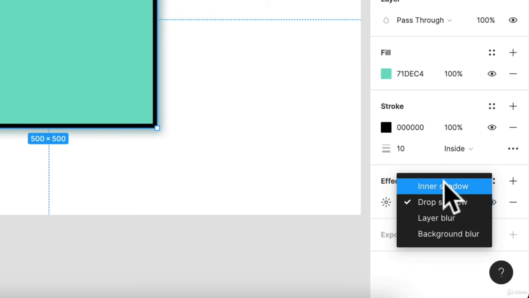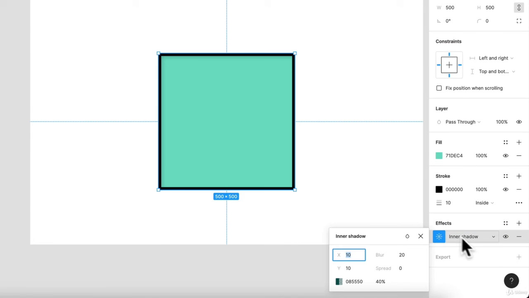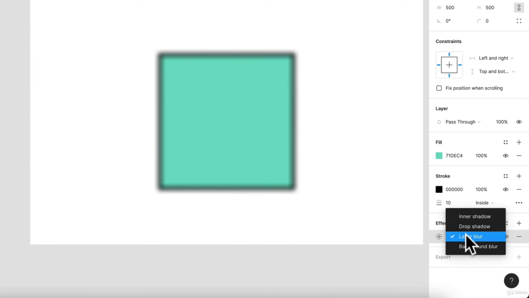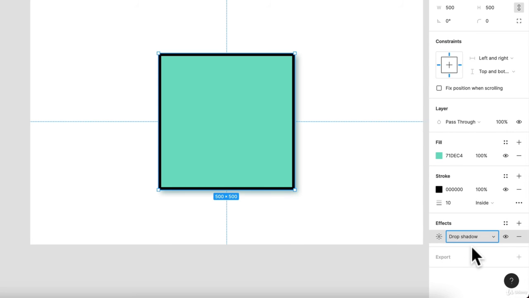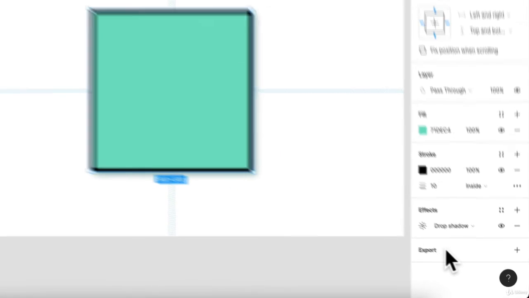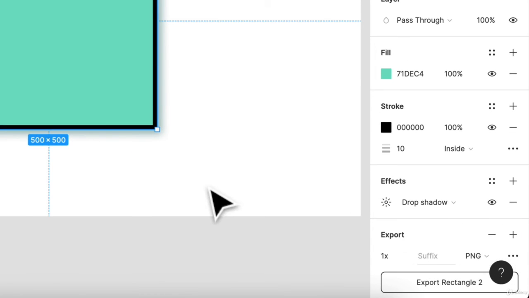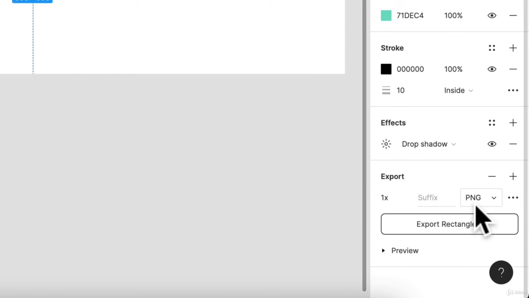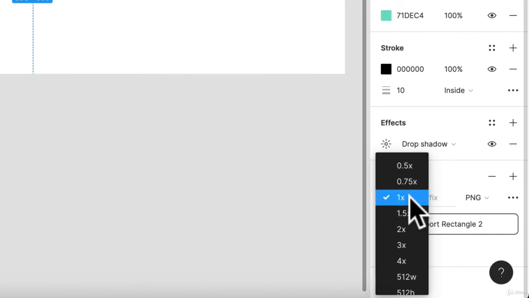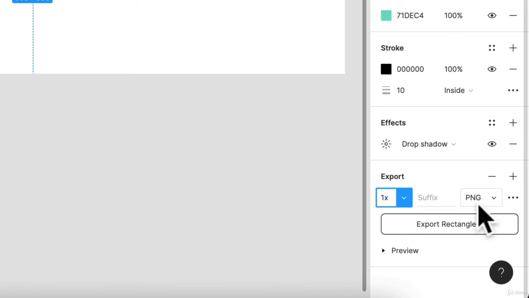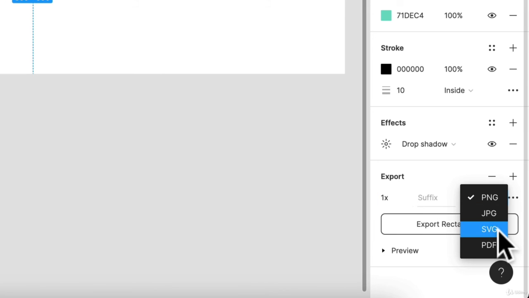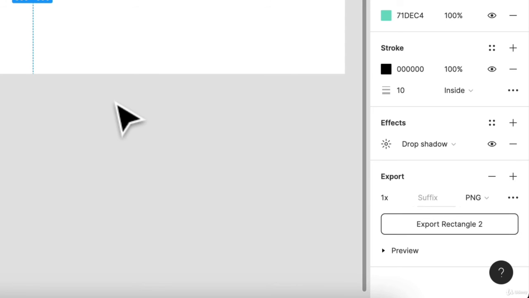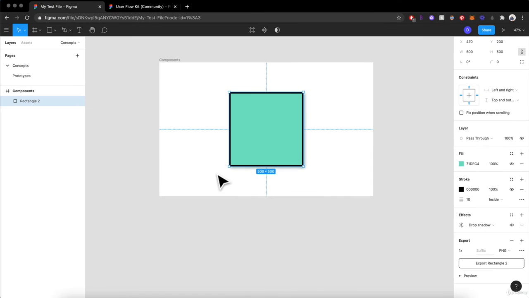Other effects that you can do are inner shadow. You can do layer blur, and you can do background blur. So let's stick to our regular drop shadow. The last part of here is the export. So you can export any which way you want. You can do multiple exports. We can set the sizing, kind of like the prefix. You can set which file type you want. Really easily be able to export those to whichever desktop you have, file folder, and easily access all those files.